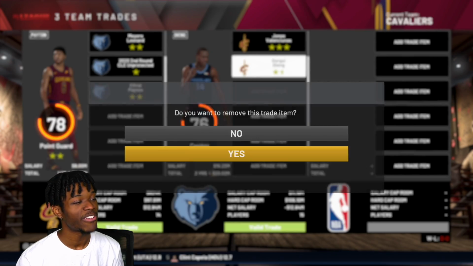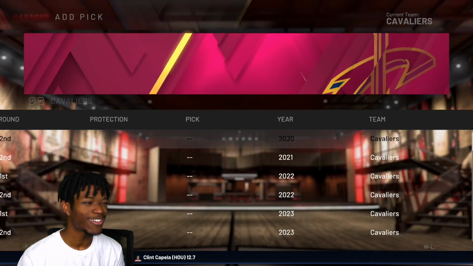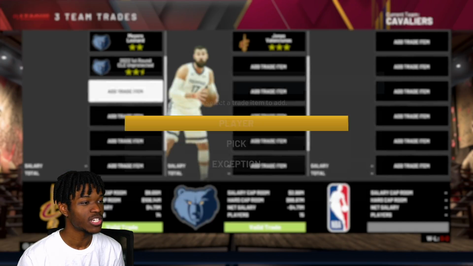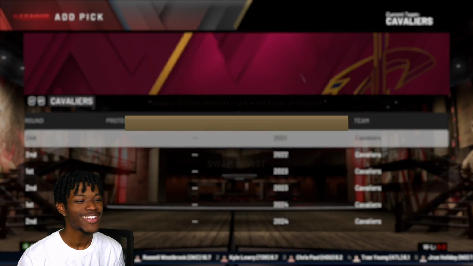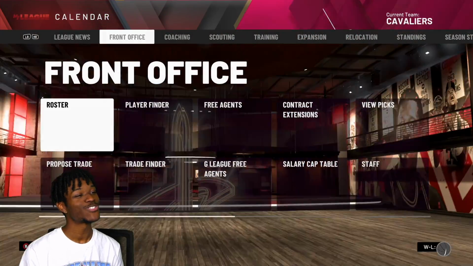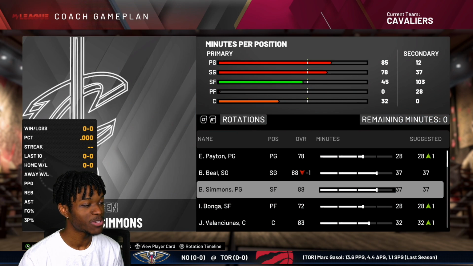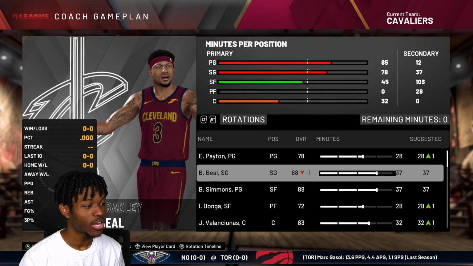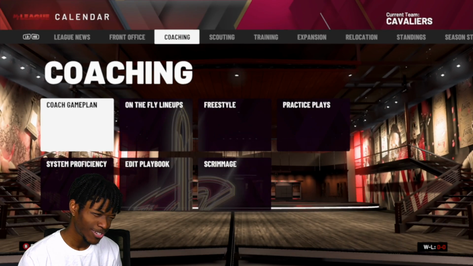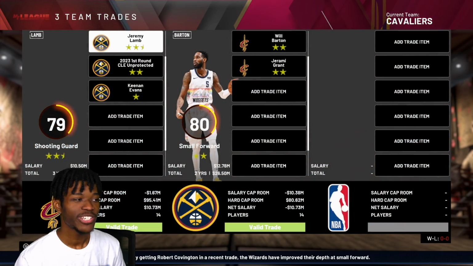All right. I think I'm going to have to give him a first-round pick, which I didn't want to do, but I think we're going to have to, in a second. In another second. All right, so Valanciunas is on the team. Beautiful, beautiful. So we have that. Now let's start working on that power forward position because right now Bonga is our starting power forward. And we need a small forward. So we need a wing and a power forward. Let's increase that depth while we're here, man.